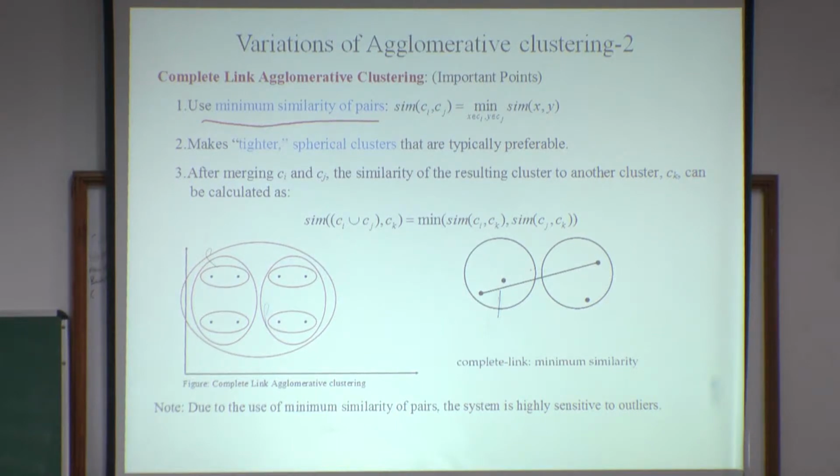For example, suppose there are clusters C1 here, C2 here, C3 here and C4 here before merging. The similarity between C1 and C4 is very high, meaning maximum, but the similarity between C1 and C3 is minimum. You can see the distance between C1 and C3.